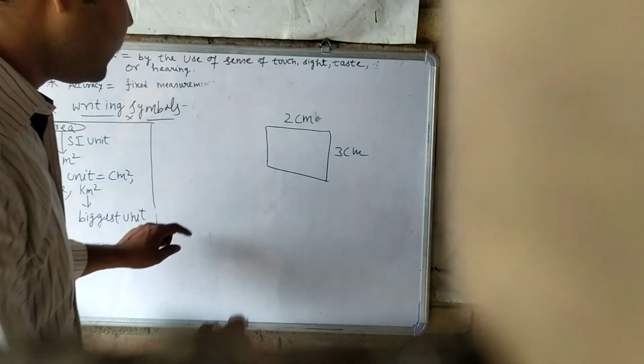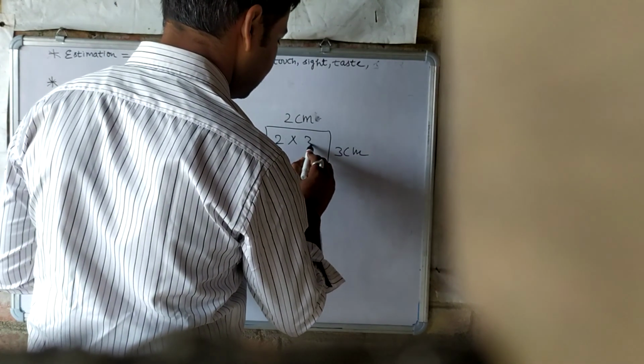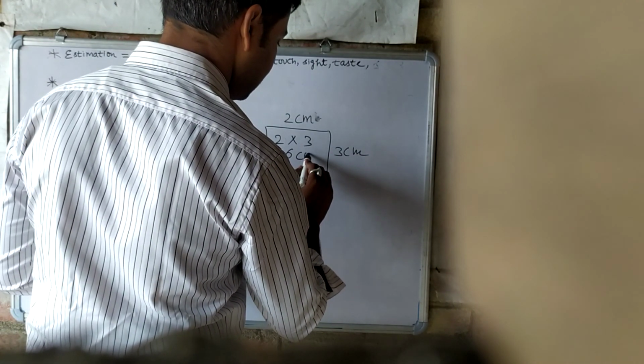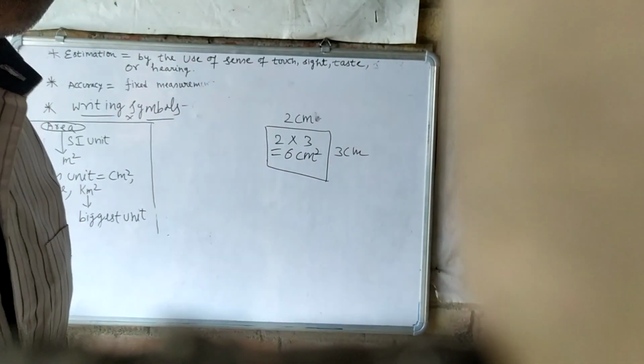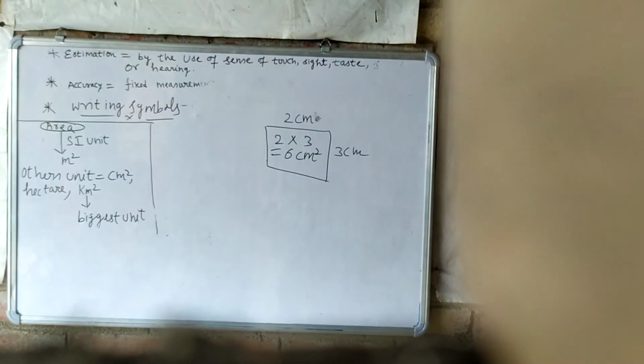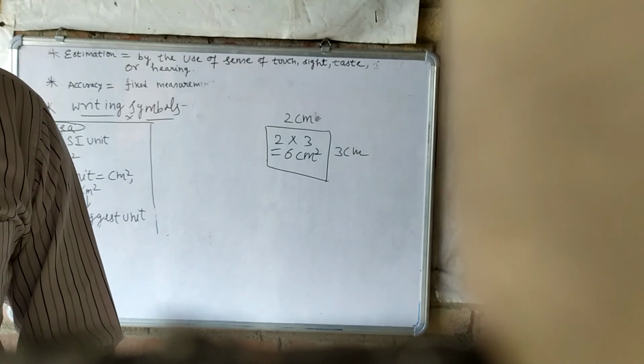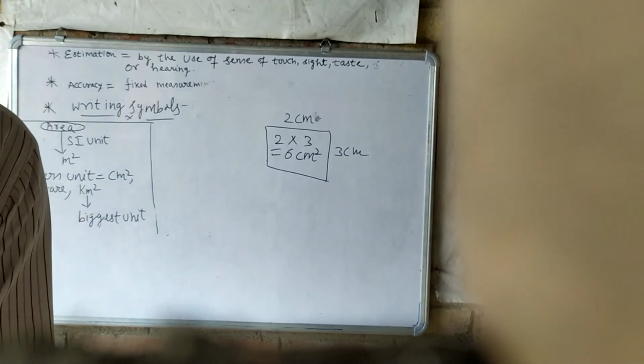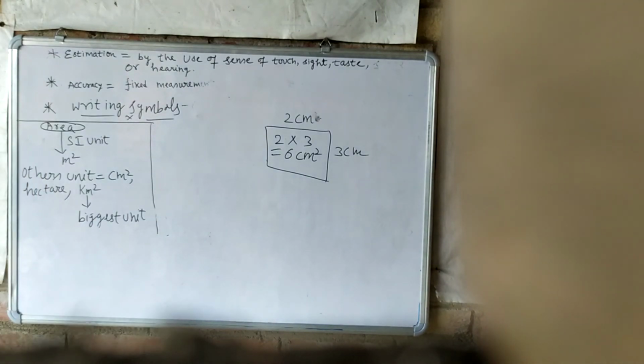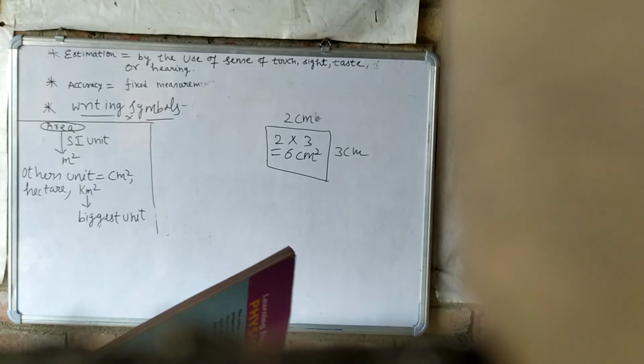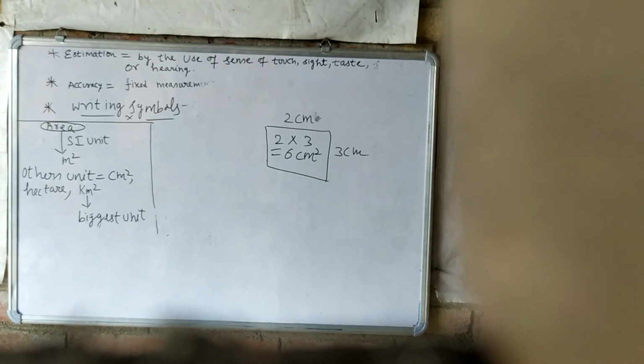Then what will be the area? Area will be 6 cm square. Understand? Area will be 6 cm square. So what is area? Area means the space occupied. The space occupied by any figure or any room, quantity, any object, we can say that it is area. The amount of surface occupied by an object or place is called its area.